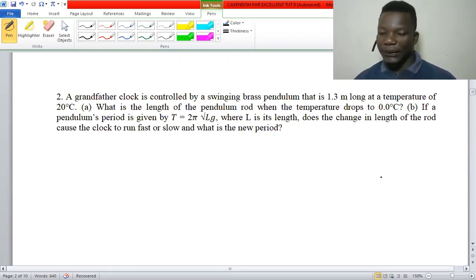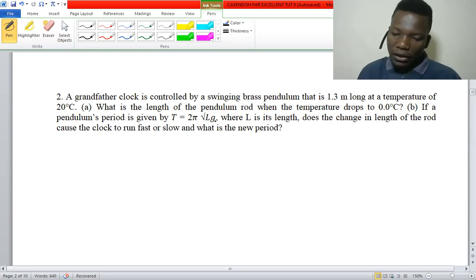So in this video, we are looking at thermophysics, and the question reads: a grandfather clock is controlled by a swinging brass pendulum that is 1.3 meters long at a temperature of 20 degrees Celsius. The first question says, what is the length of the pendulum rod when the temperature drops to 0.0 degrees Celsius? And B says, if a pendulum's period is given by T,